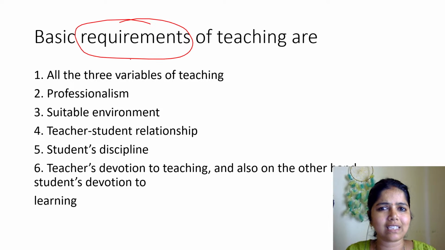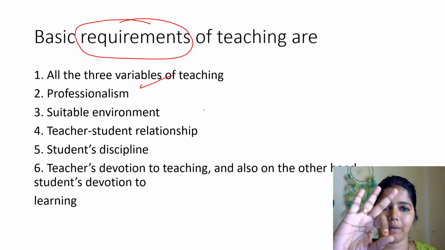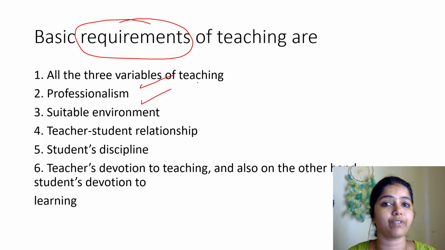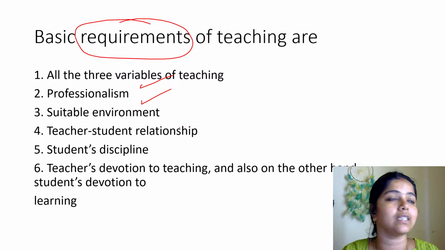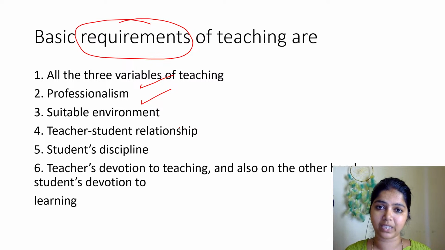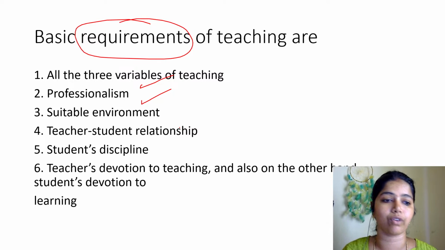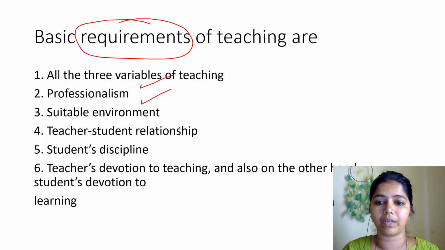I'll go fast. Basic requirements of teaching: all the three variables are important. I am important, you are important, content is important. These three are important for teaching. And we need professionalism: how to teach, how to interact with students, how to understand the students, the environment, the subject, and how to present myself. All of these are called professionalism. Whenever we stand in front of a student to teach, we have to keep all these things in mind. And a suitable environment.